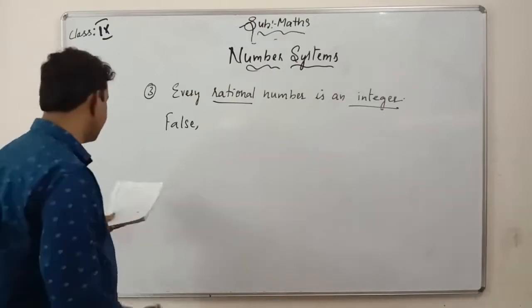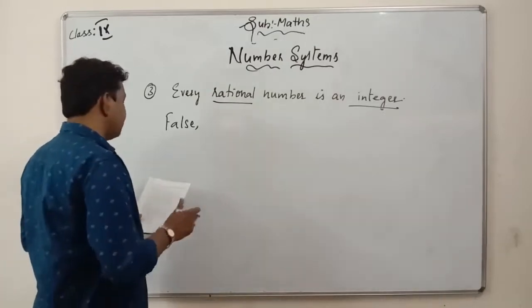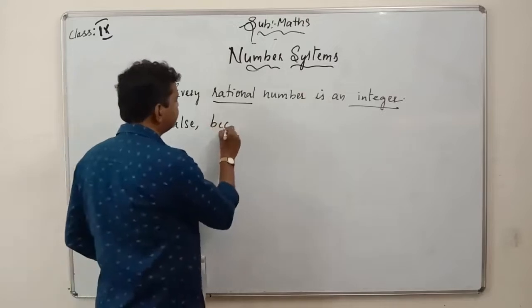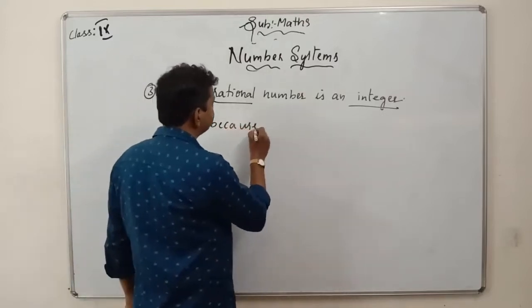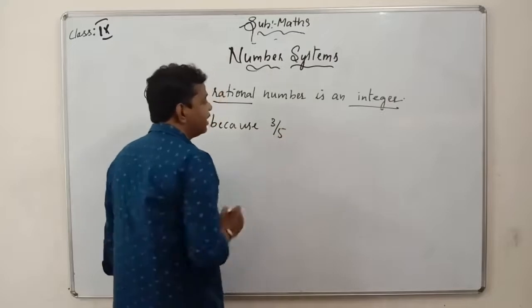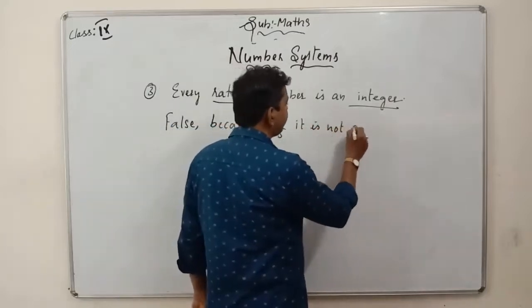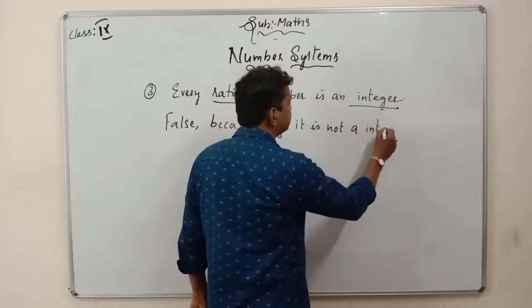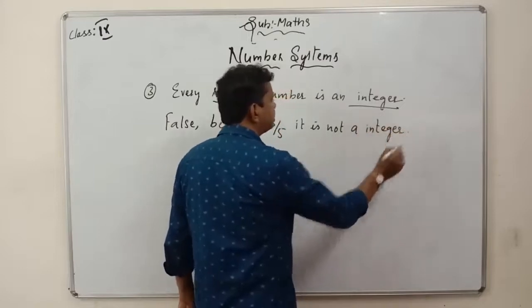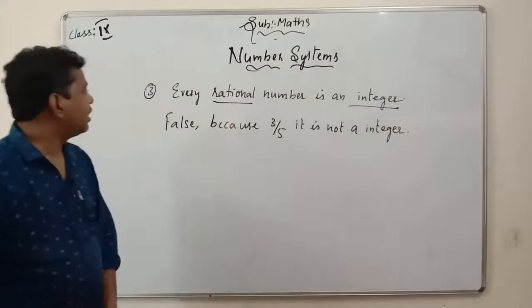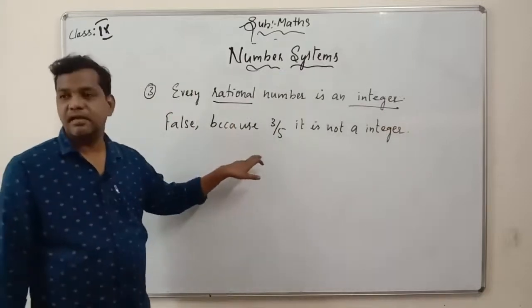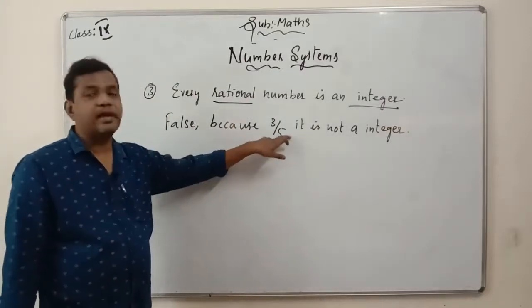Let us see. If you take any number like 3 by 5, it is not an integer. Got it? So 3 by 5 is a rational number, but it is not an integer.